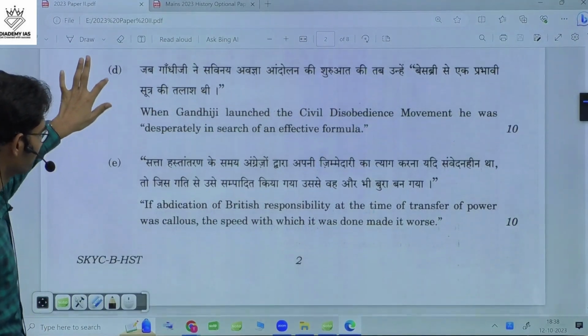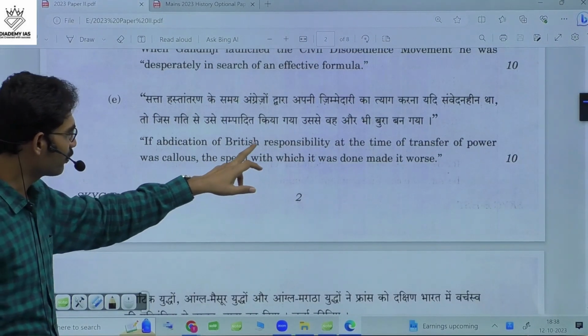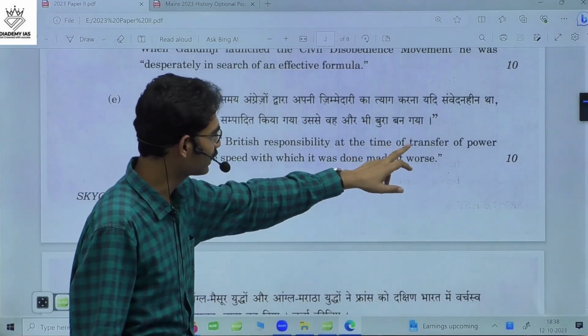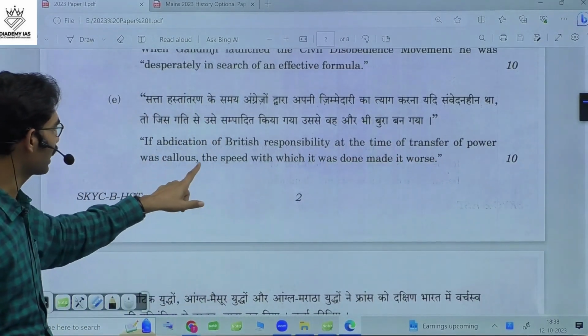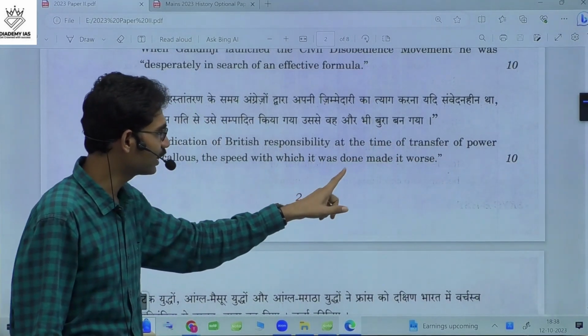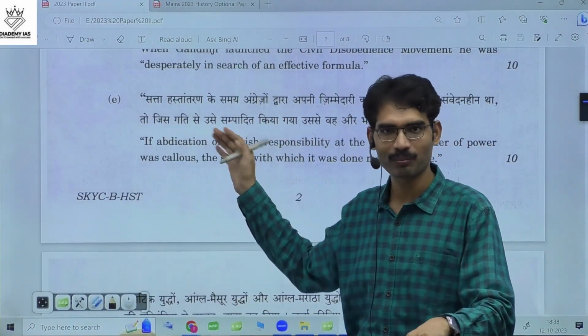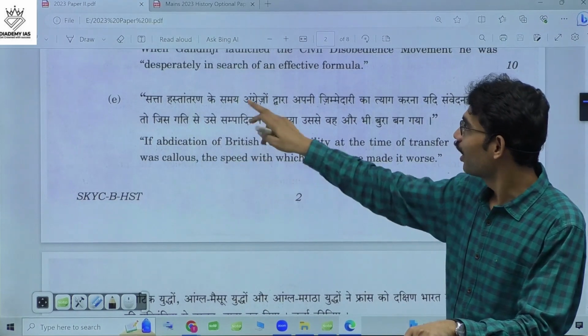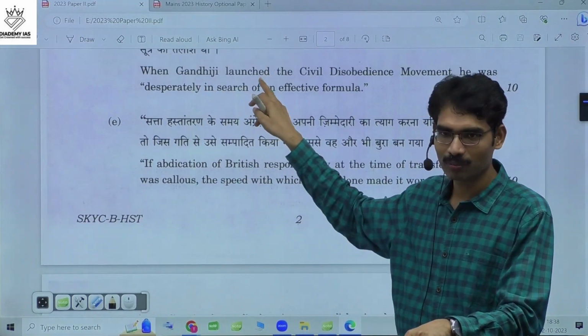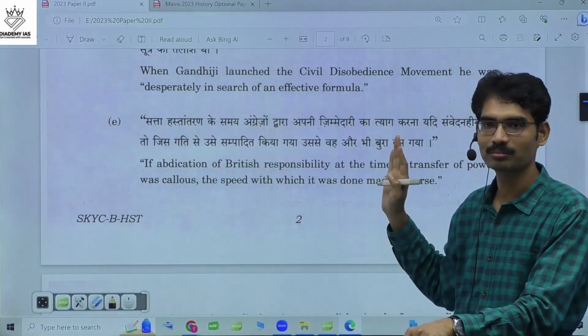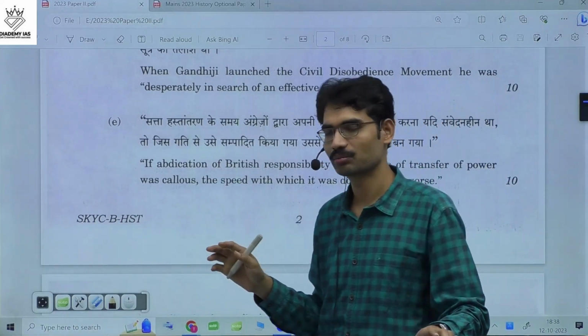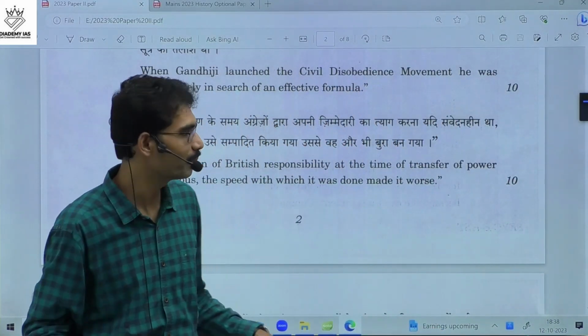Now the next question. If abdication of British responsibility at the time of transfer of power was callous, the speed with which it was done made it worse. The statement is directly from Bipin Chandra only. And this statement is also from Bipin Chandra only. This statement is also from Bipin Chandra only. Directly. Most of the questions in modern India are from Bipin Chandra.